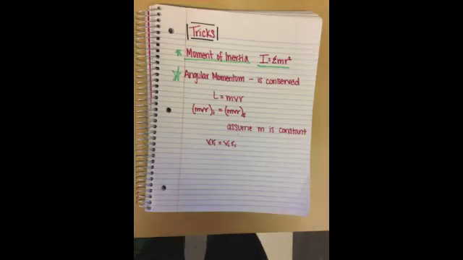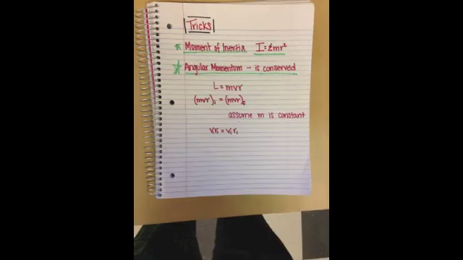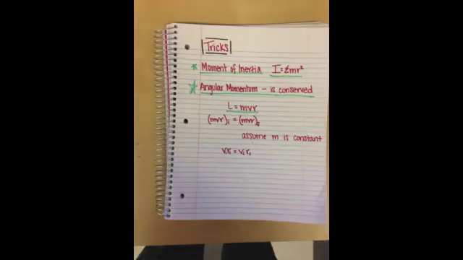Angular momentum. Angular momentum also concerns rotational motion. Just like regular momentum, angular momentum is conserved. The letter L represents angular momentum. L is equal to the mass times the velocity times the radius of the spinning object.